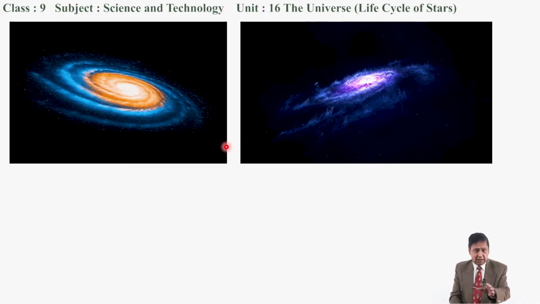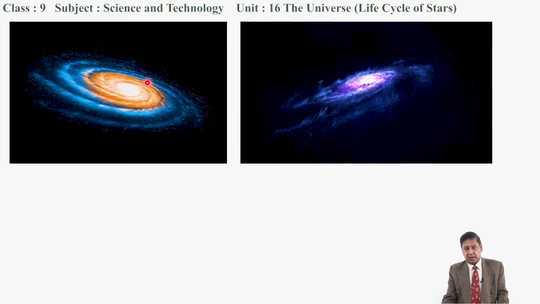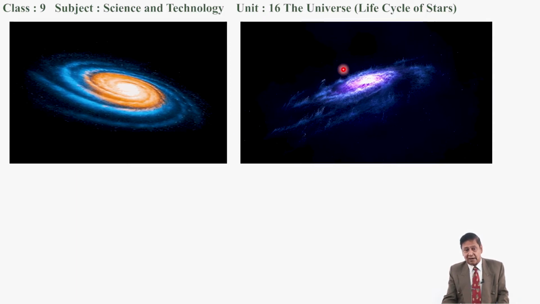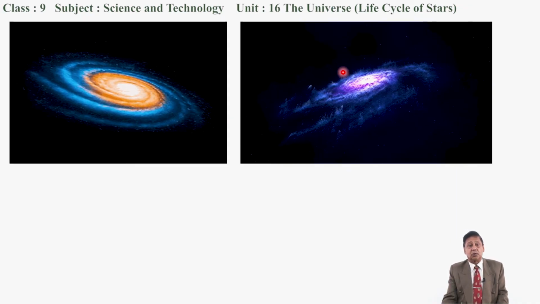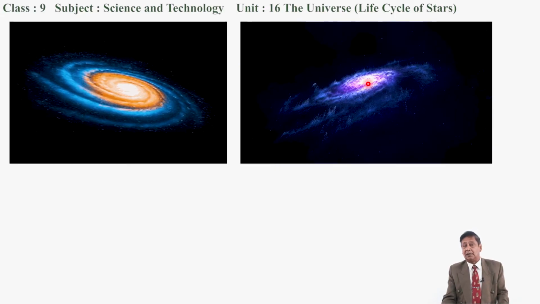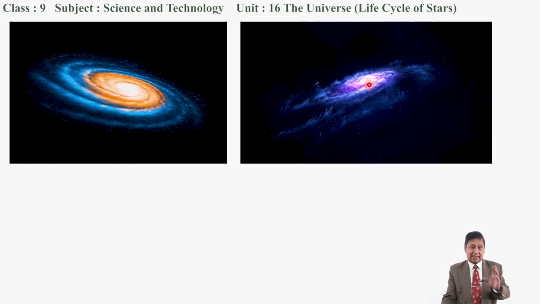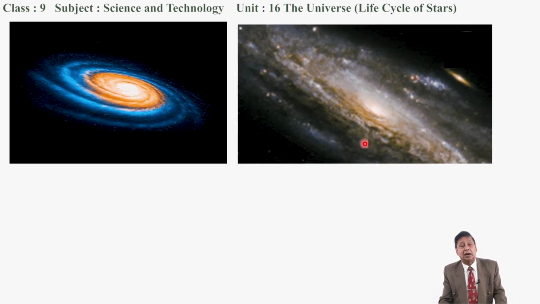There is another spiral shaped galaxy. Look at this. This is an animated file, and here the stars in the galaxy are a little scattered, and it is also rotating around a point which is called the galactic center, which lies in the center of the galaxy. This is another galaxy. Look at this. It is an elliptical galaxy.